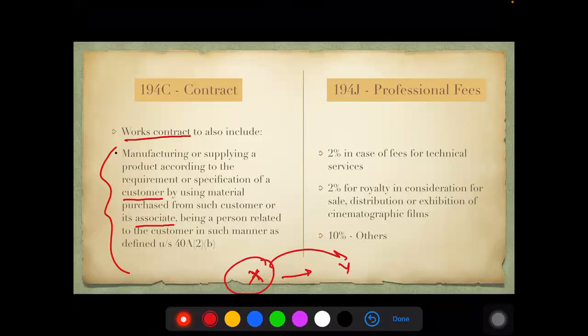Or if any relative or associate of X, say Mrs. X, is supplying the material to Y, even in this case, TDS will be applicable. So 48(2)(b) is where you have to see the relevance of your associate, the same relative category. If a person is supplying them the material, or the material is supplied by its associate or relative, then in that case also TDS will be applicable. Regular sale TDS is not applicable, but because it is customization and material is supplied, then TDS will be applicable.